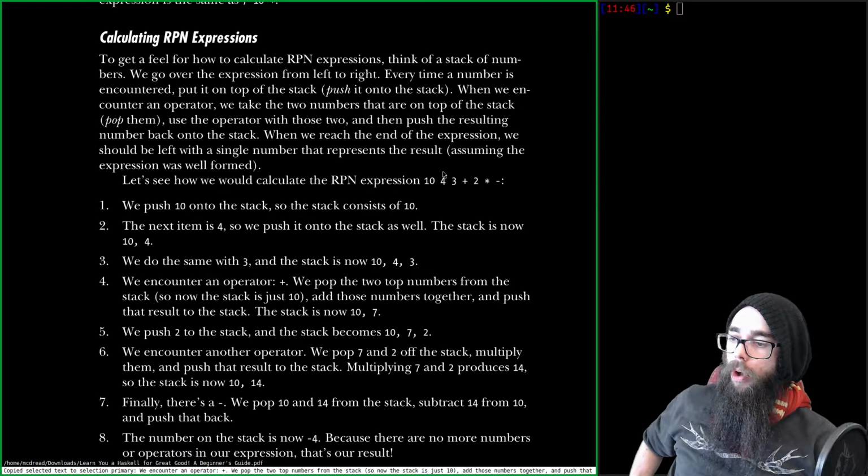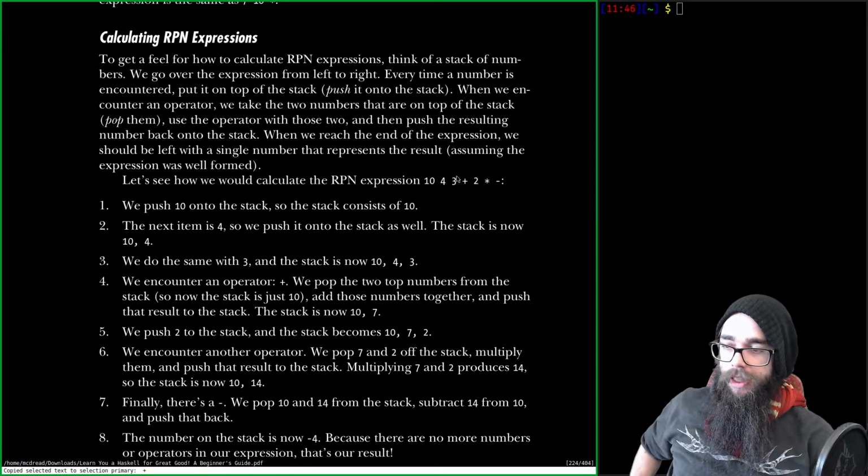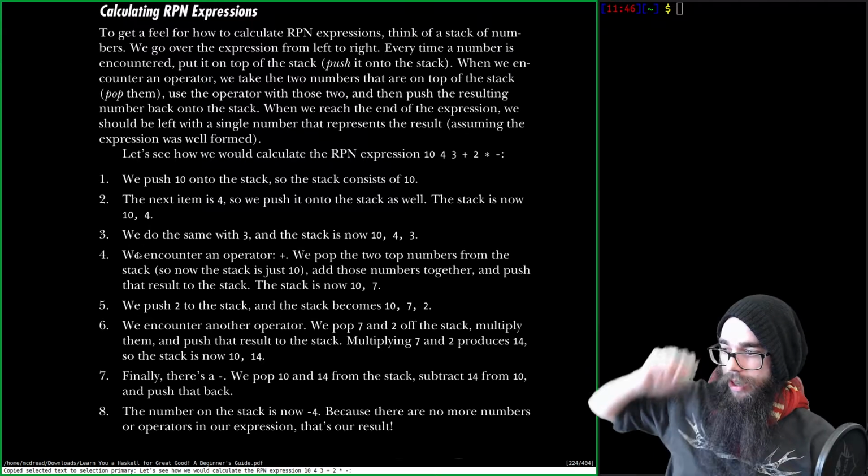Oh. Okay. Plus only takes 2. All right, my mistake. Plus just takes 2 parameters. So we have 10, 7. Then we have 2, so we have 10, 7, 2. And then we have multiply. That means 2 and 7 multiplied. 14. 10 minus 14 is minus 4. I think I lost track of something along the line, but I think I get it now, yeah.